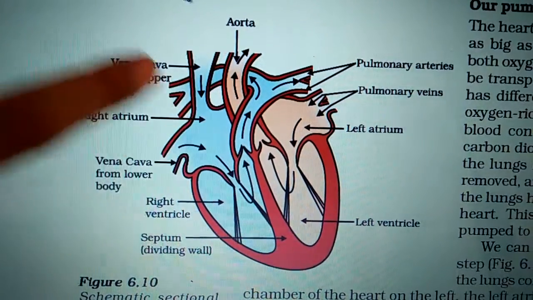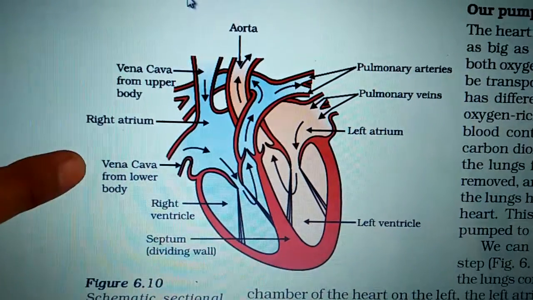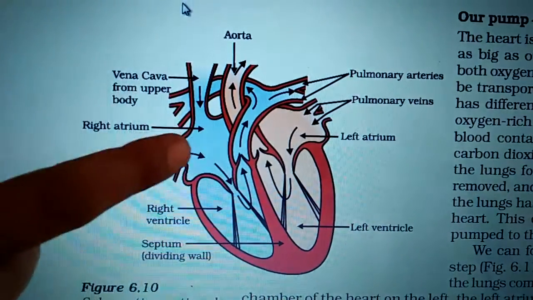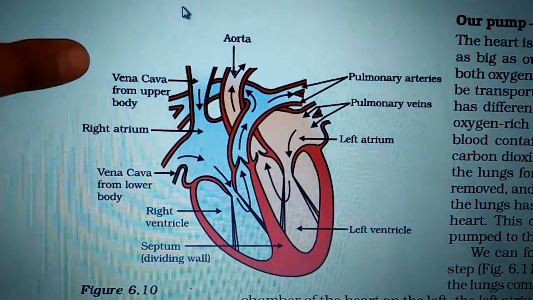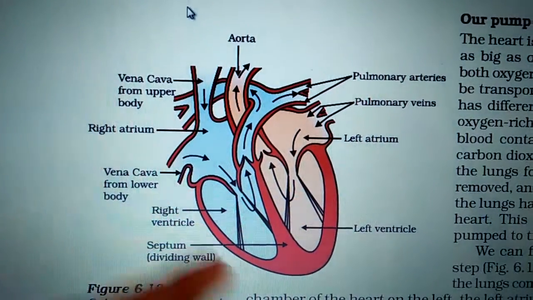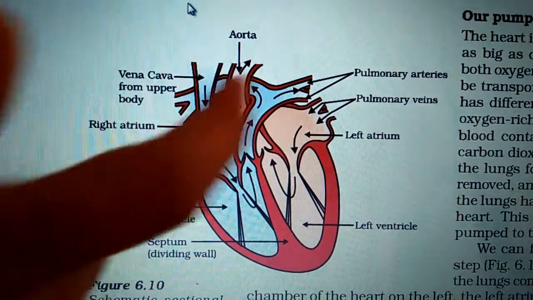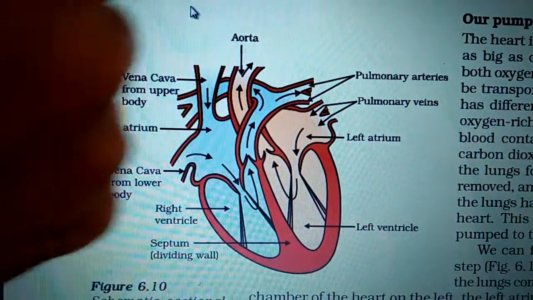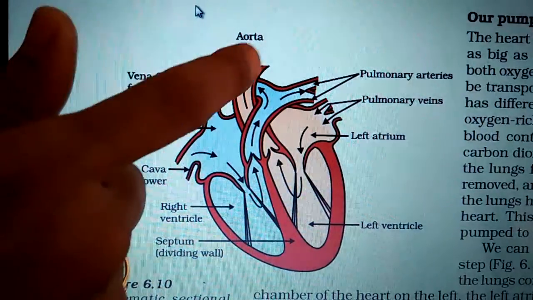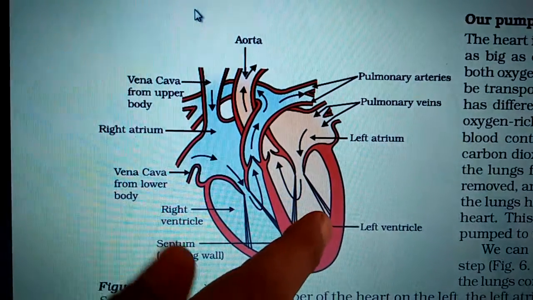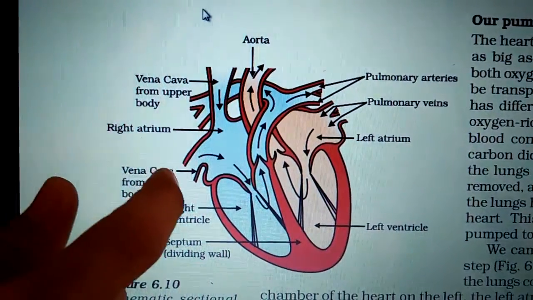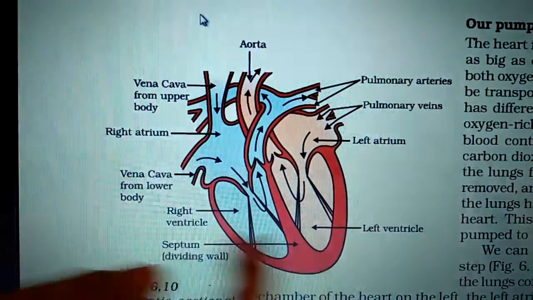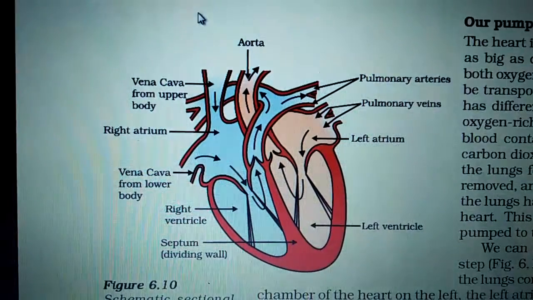For the left atrium, we have to show the pulmonary vein. For the right atrium, we have to show the upper vena cava and lower vena cava, and we have to show the septum, pericardial membrane, and here we have the aorta, which carries the oxygenated blood towards the body part. So this aorta originates from the left ventricle. So you should know which veins and which arteries are connected to which part of the heart.